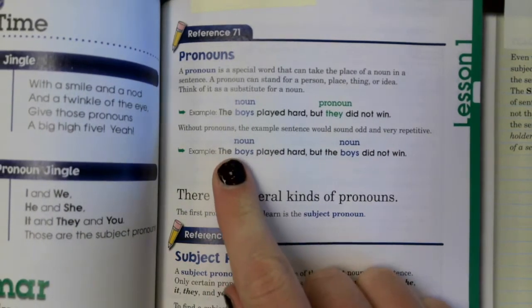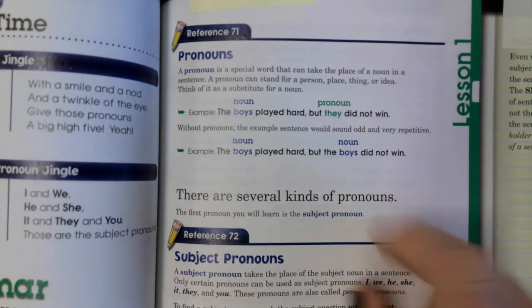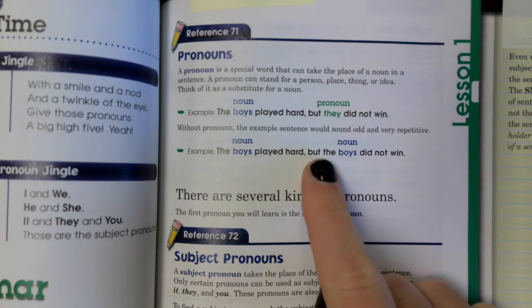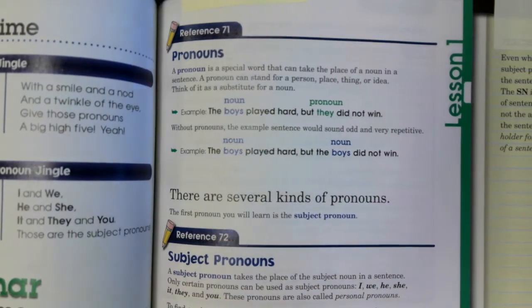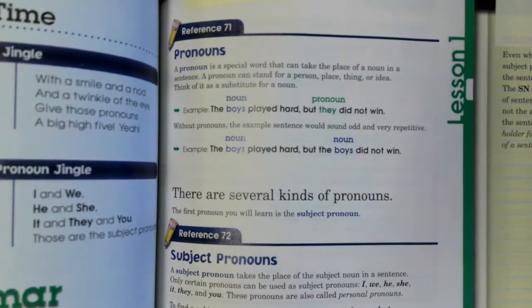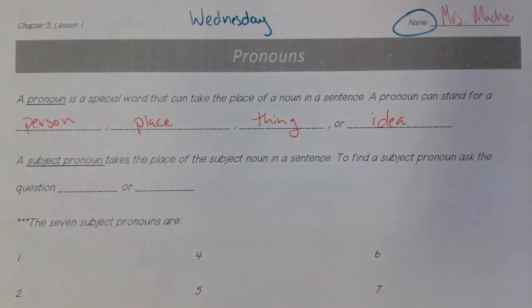Instead, it's like here, the boys played hard, but the boys did not win. Instead of saying the boys again, you can say, but they did not win. You do it naturally when you talk. So now we're just going to add that into our writing.